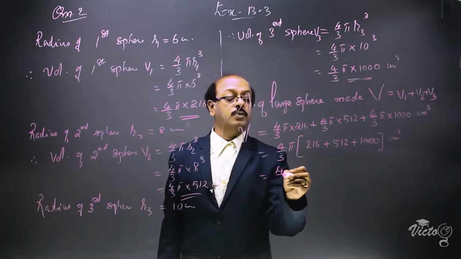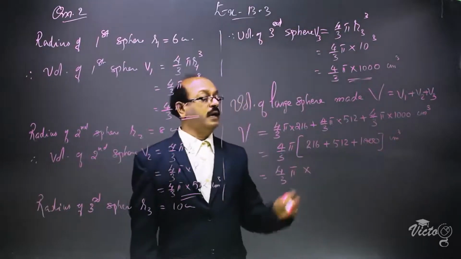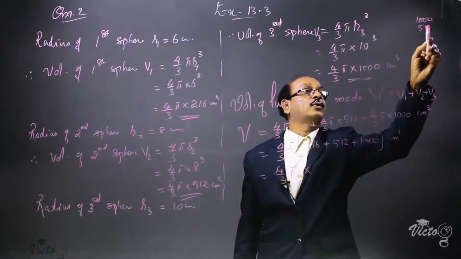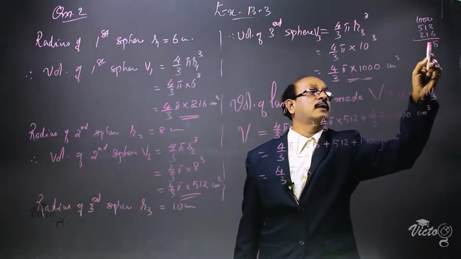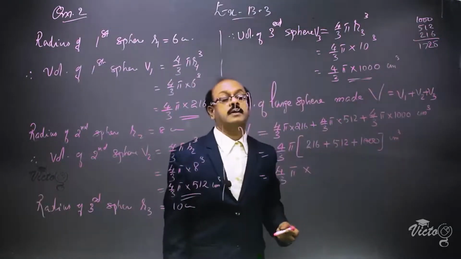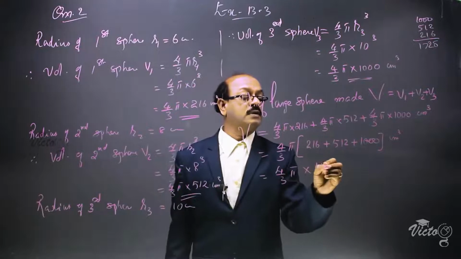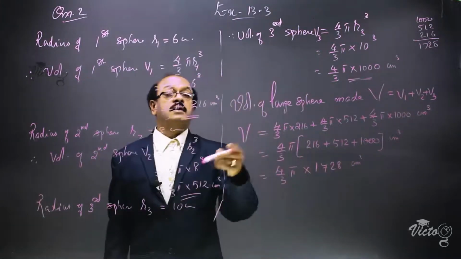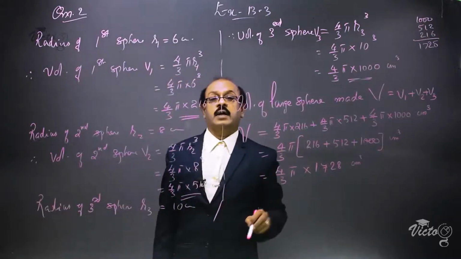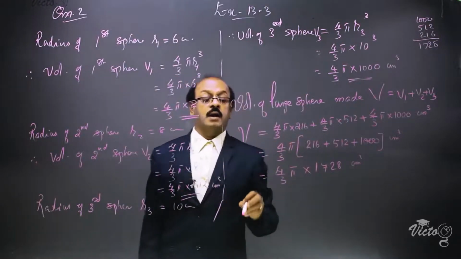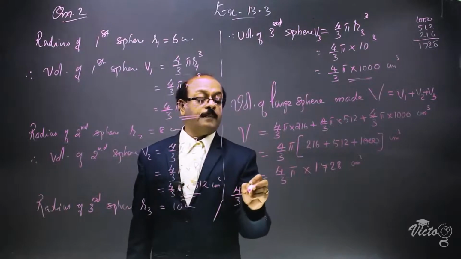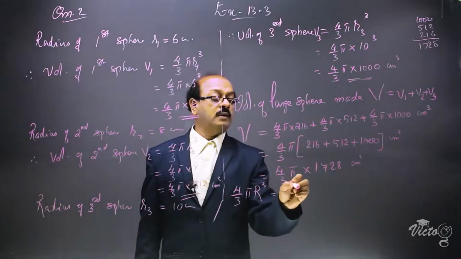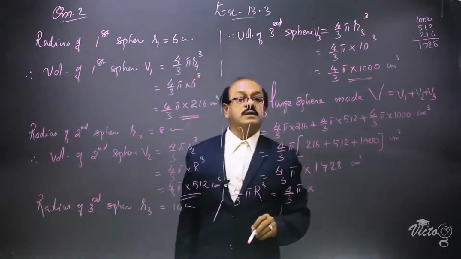This is equal to 4 by 3 pi into, adding these, 1000 plus 512 plus 216, it is 1728 centimeter cube. That means we can give the value of capital V, the volume of the large sphere, as 4 by 3 pi capital R cube. This is equal to 4 by 3 pi into 1728.